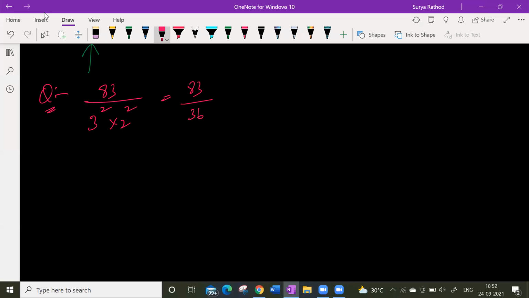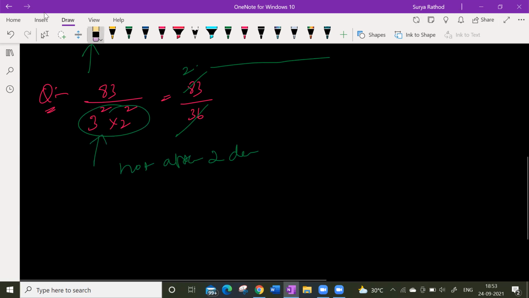So, sir, whenever a question comes like this, we basically have to change the exponents into numbers and simply divide. Yes, simply divide. If you solve this, guys, 83 by 36 goes to 2.305 and so on. Not terminating after 2 decimals.